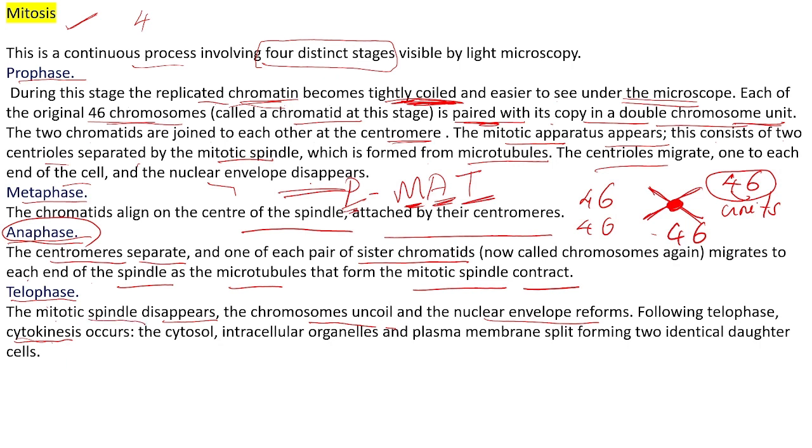Mitotic spindle will disappear, chromosomes will uncoil, because already in the first phase, prophase, they are coiled, and they will uncoil, and there will be formation of nuclear envelope or nuclear membrane. And the next step is cytokinesis.